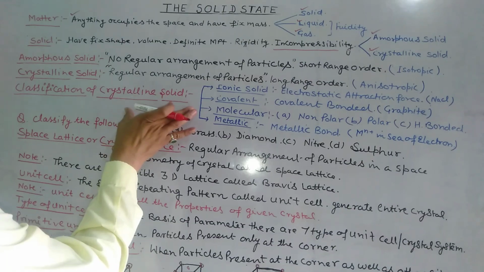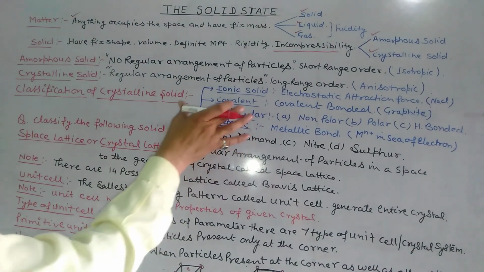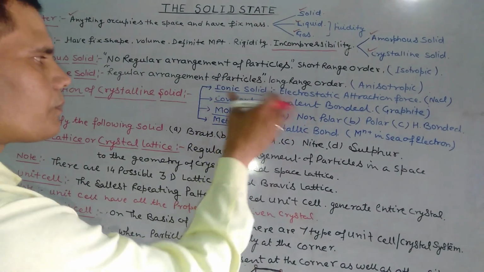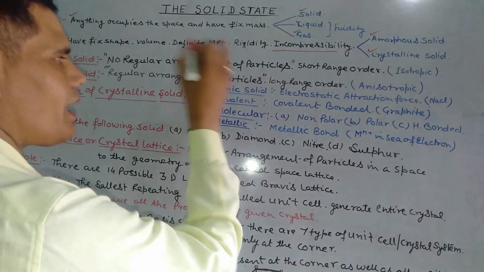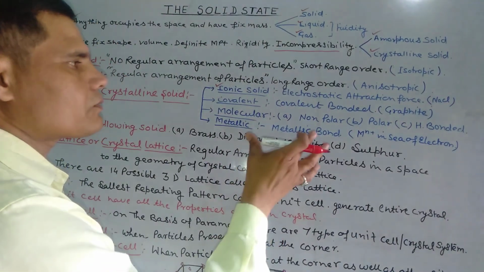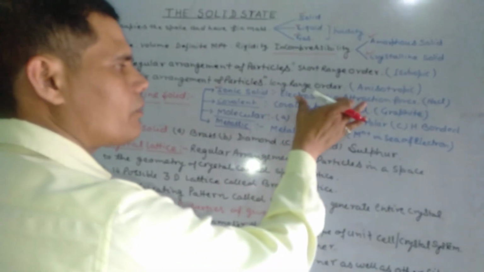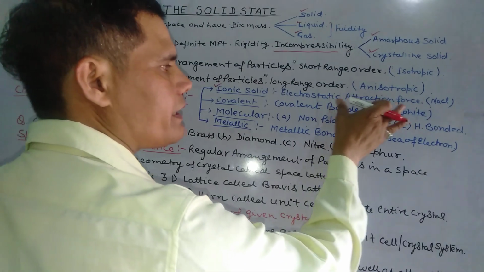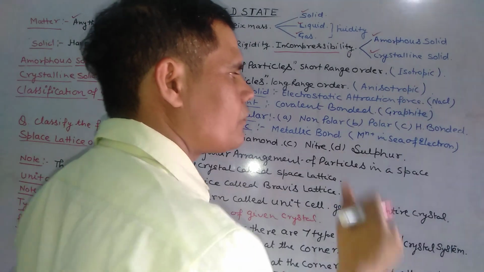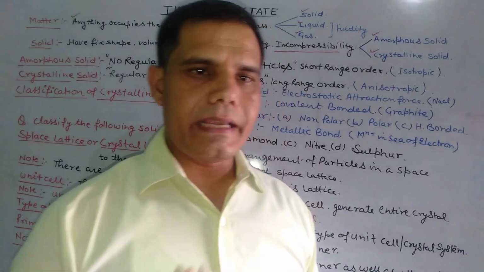Crystalline solids are classified into the following groups. Number 1, ionic solids. Ionic solids are those solids in which ions are bound by electrostatic attraction force. For example, NaCl.